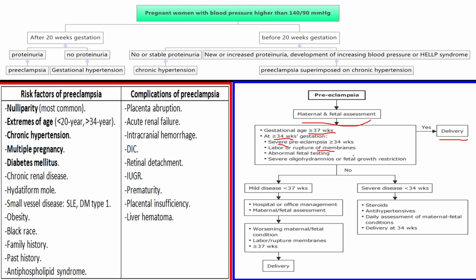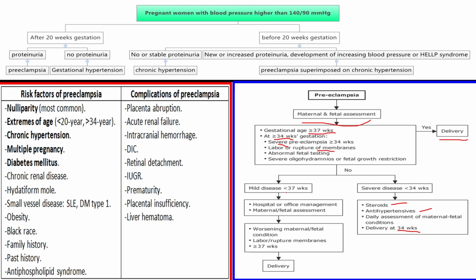Okay. If it's below that, meaning it has not reached 34 weeks, and the condition is severe disease, you continue the steroid and antihypertensive, and daily assess the maternal and fetal condition and deliver at 34 weeks. Okay, not before that. Until then, you should continue steroid and antihypertensive.